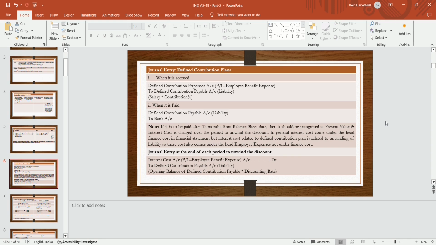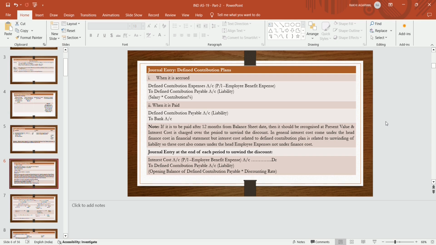So it means that if any contribution is paid or accrued after 12 months from the balance sheet date, then it should be recognized. If it is paid after 12 months, then it is a long term liability, and if long term liability, then it should be recognized at present value, and interest on that is to be recognized over the period to unwind.